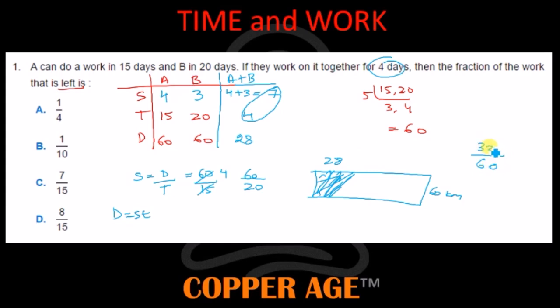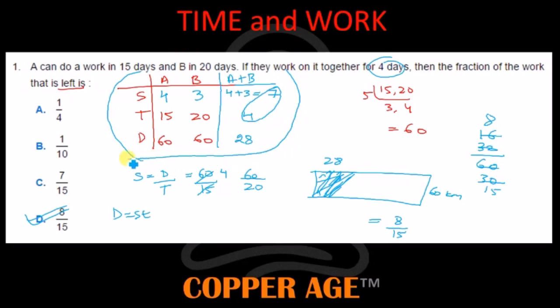If you take 2 1s are 2, 2 6s are 12, 2 3s are 6, then 2 8s are 16, 2 15s are 30, which is equal to 8 by 15. That is the answer. You can easily take this point. The problem method is so simple. Within no time you can finish it off. You need only this much space to solve the problem in this method.